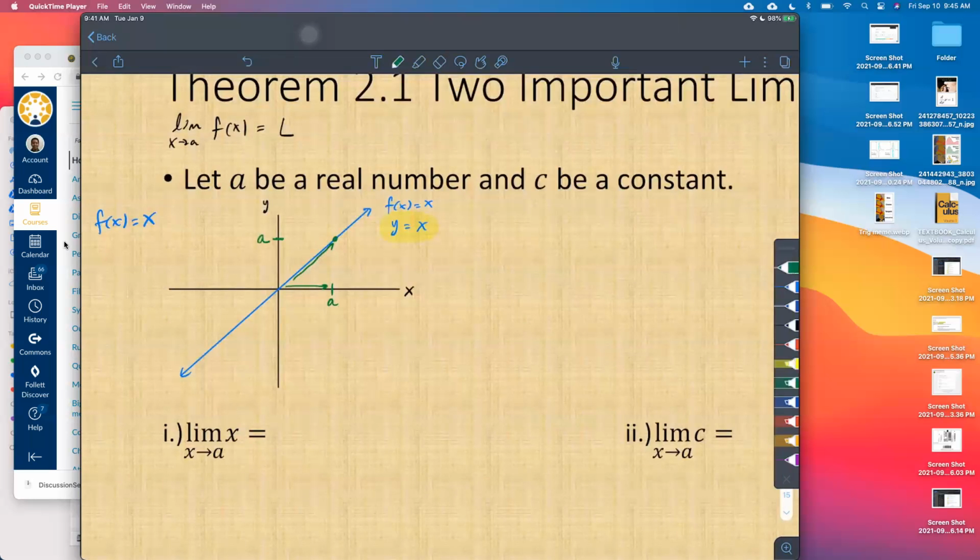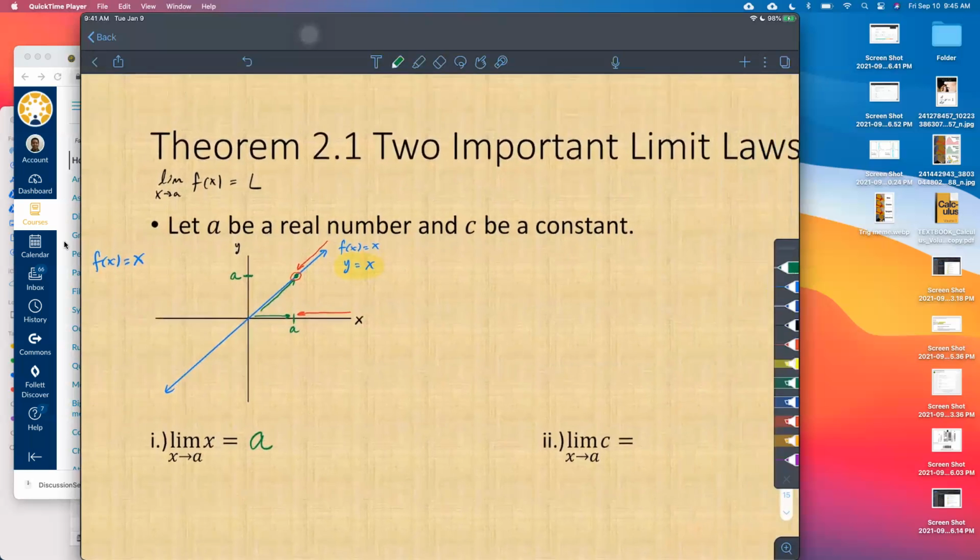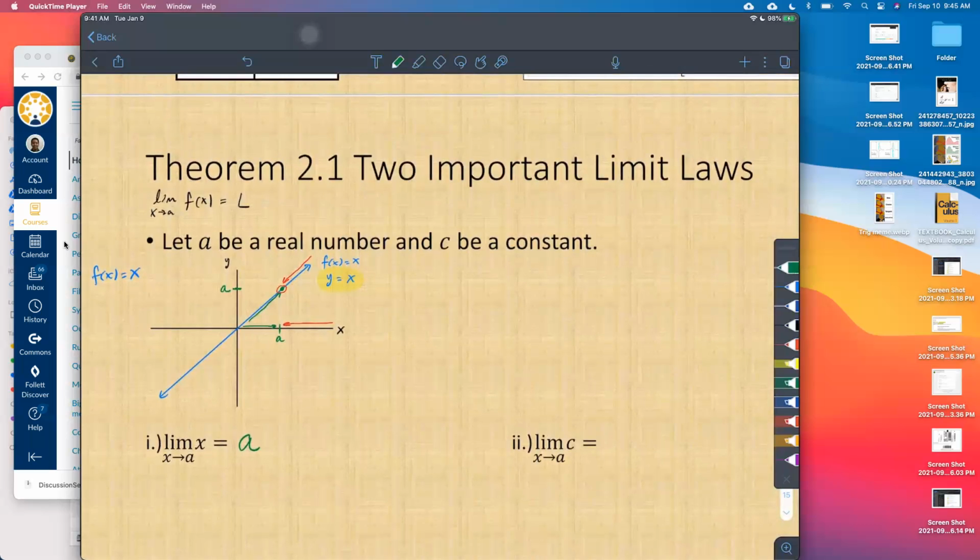So we know that that's true on that side. We take a look at the right-hand side. As we approach a on the right-hand side, our function comes down and it approaches this value here, which we know is a. So the answer here is a. So that's one that we want to memorize.